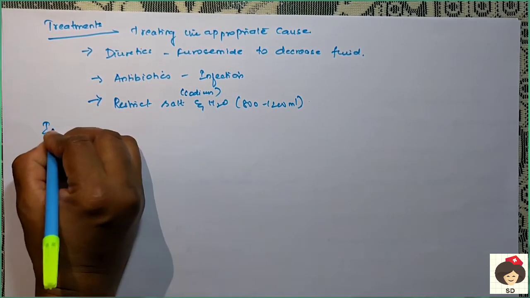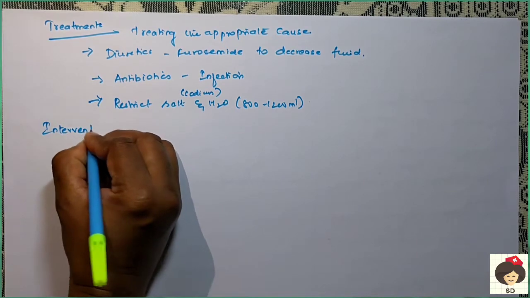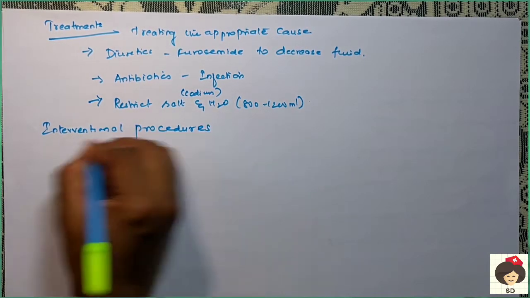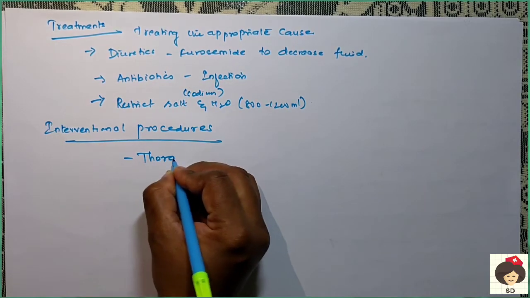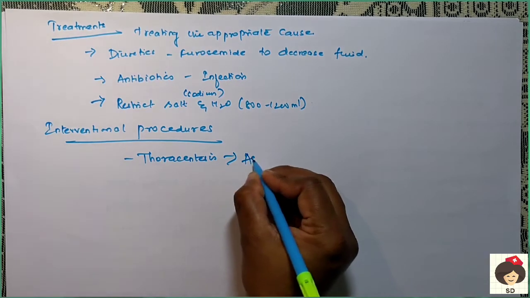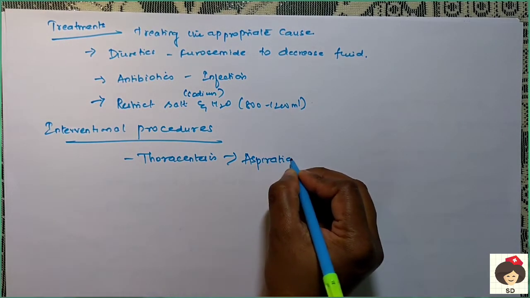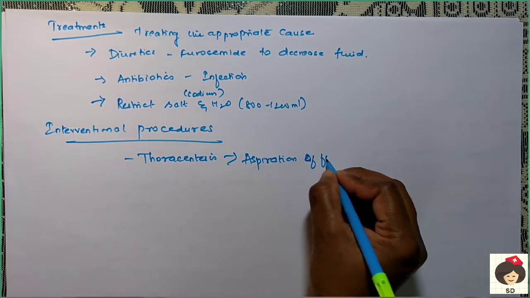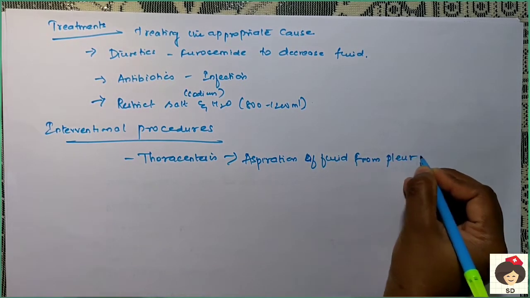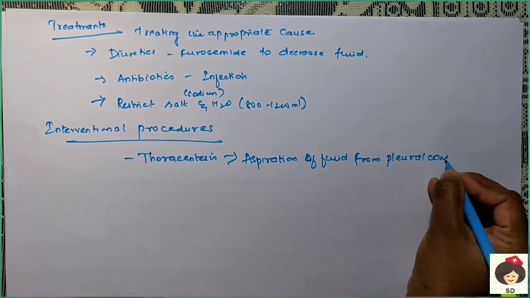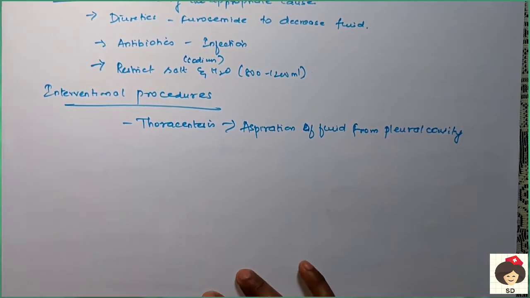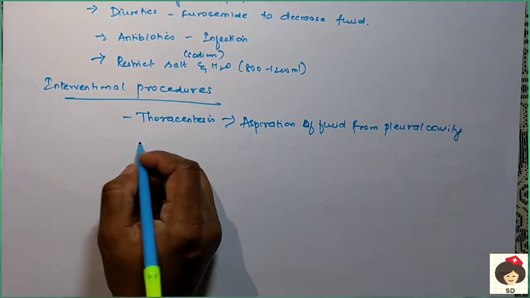Okay, otherwise they will do some interventional procedures in case of pleural effusion. First is thoracentesis. As I already said, they will do thoracentesis as a diagnostic and also as a therapeutic procedure. Okay, so aspiration of fluid from the pleural cavity. According to the amount of fluid accumulated on the ultrasonogram of the chest, they will measure it, and then according to that they will aspirate the fluid.